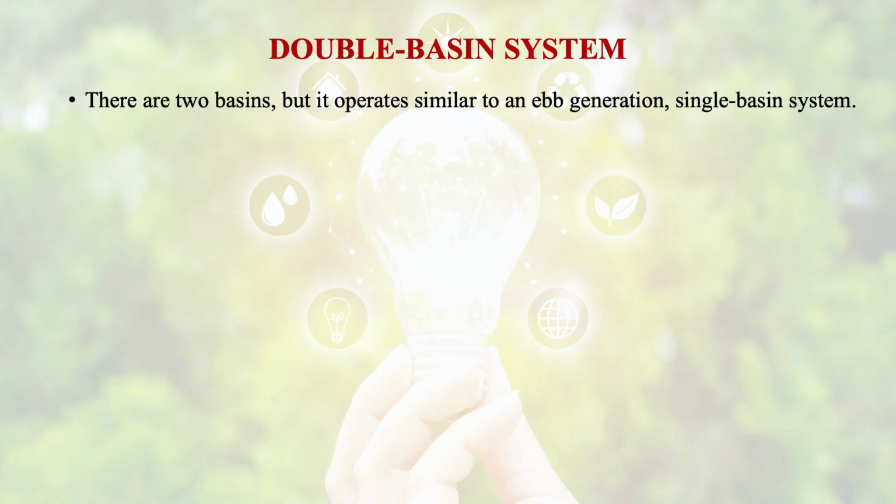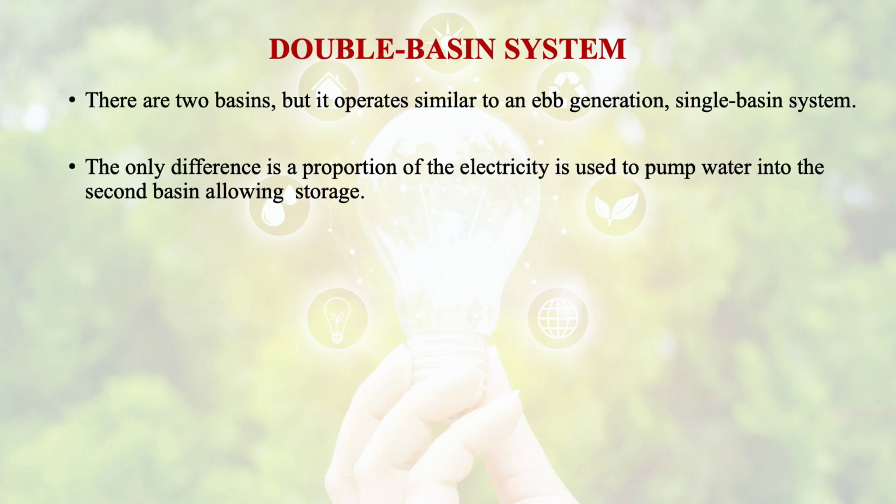In double basin systems, as the name implies, there are two basins, but it operates similar to an ebb generation type single basin system. The only difference is a proportion of the electricity is used to pump water into the second basin and allow it to store.